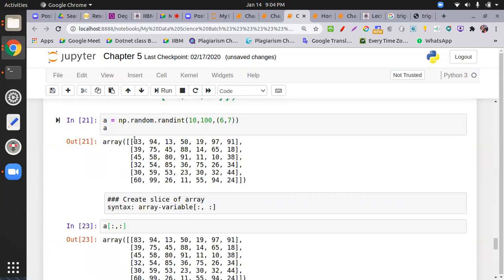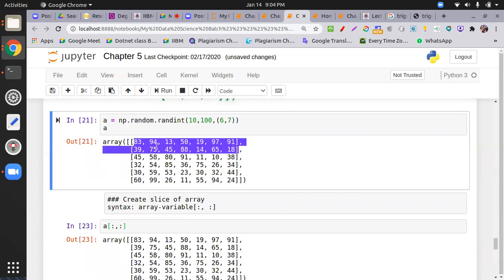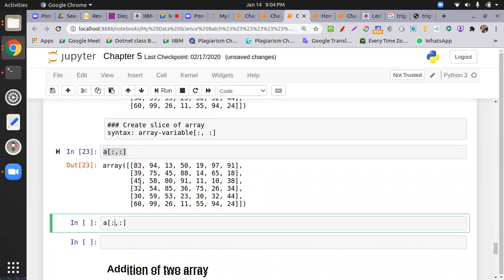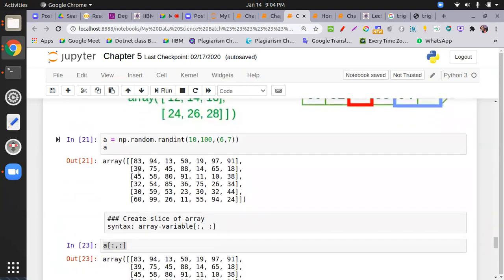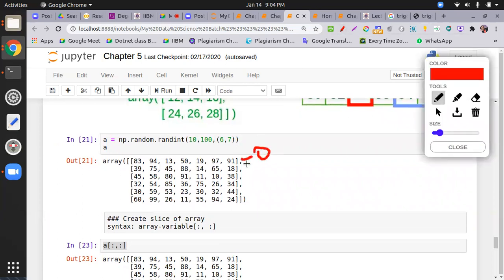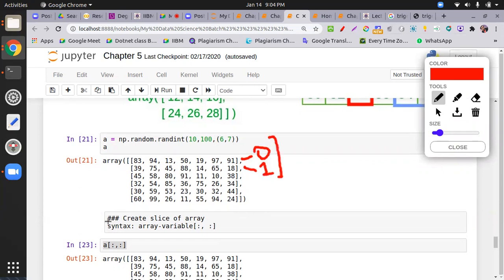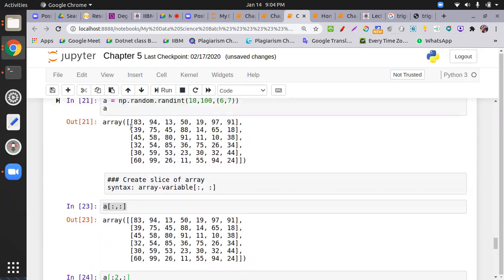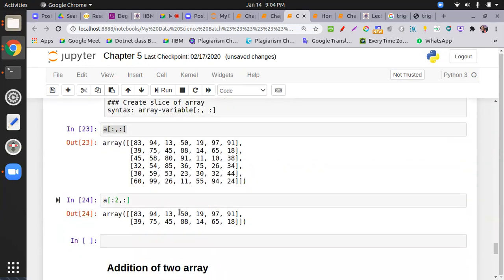Okay. Now I want to print the top two rows, first two rows and all columns. So what do I do? Check this one. First two rows. So what is the numbering of this one? Keep in mind, indexing starts with zero and the last index is never included. Zero, one. I need zero and one, so I put my limit till two. So what am I doing? Just zero to two. If you don't put the initial value, no problem. And I need all the columns. Check this one. 83, 39. The row is printed over here.